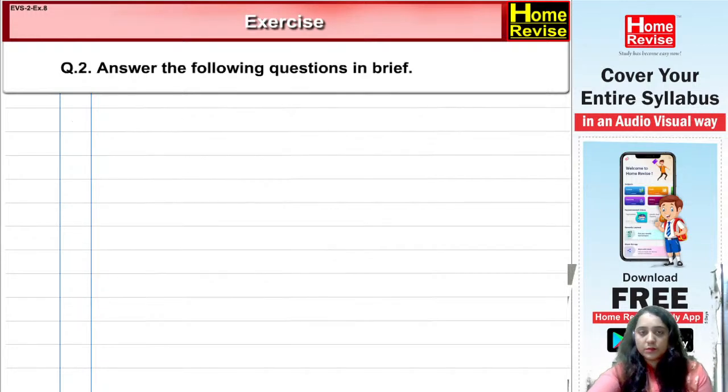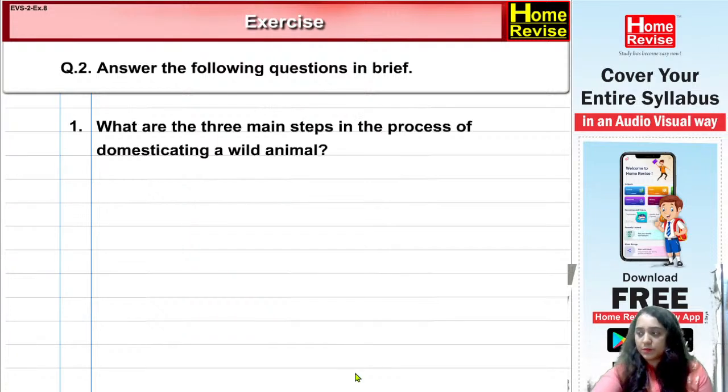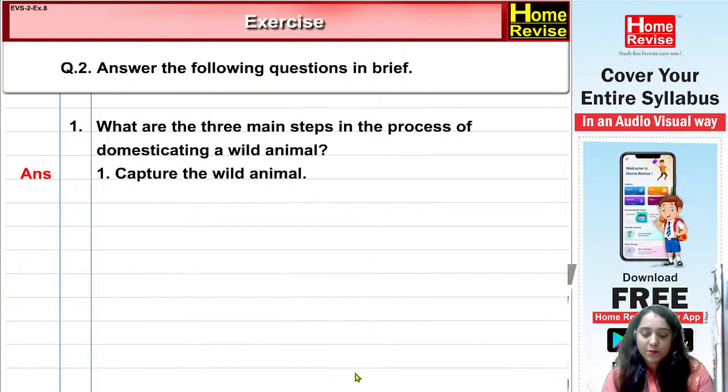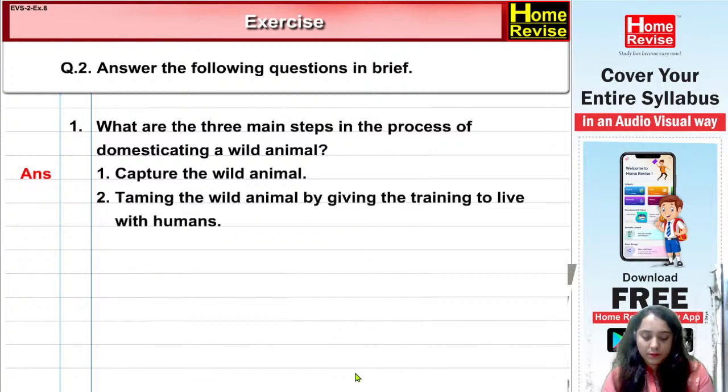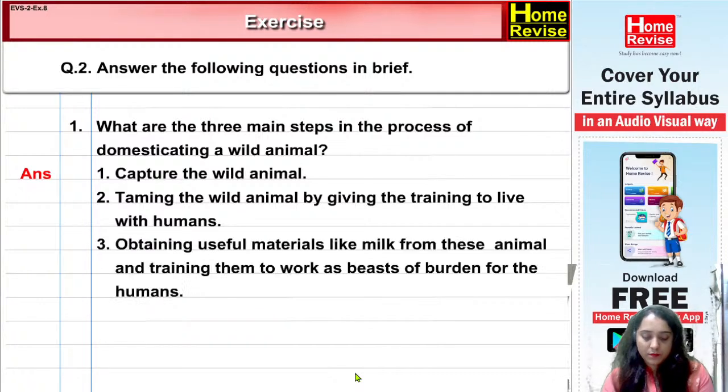Question 2. Answer the following questions in brief. 1. What are the 3 main steps in the process of domesticating a wild animal? When you want to domesticate a wild animal, what all things were required? 1. Capturing the wild animal. 2. Taming the wild animal by giving the training to live with humans. 3. Obtaining useful materials like milk from these animals and training them to work as beasts of burden for the humans.